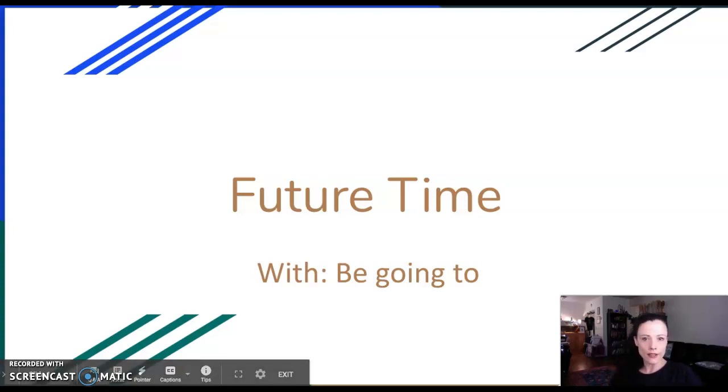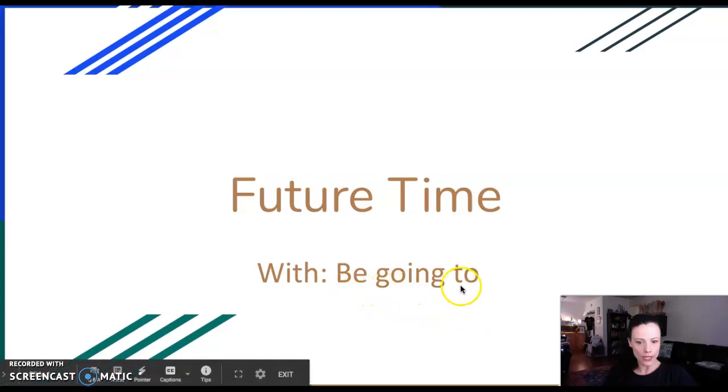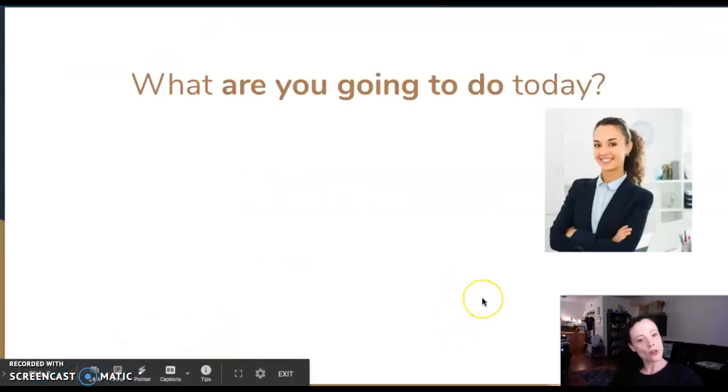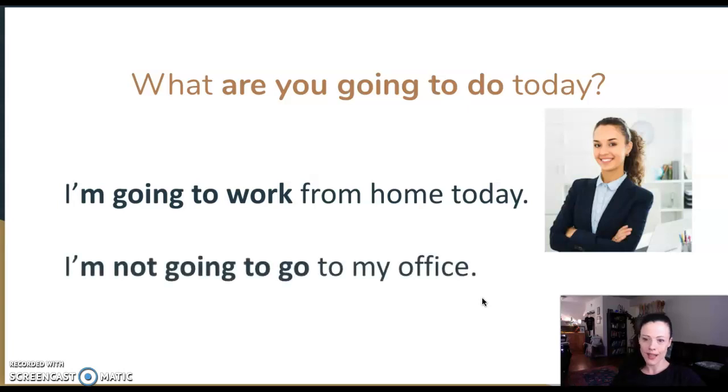We're going to start learning about ways to talk about the future and future time. There are a few ways to talk about the future in English. We're going to start with be going to. So, what are you going to do today? I'm going to work from home today. I'm not going to go to my office.